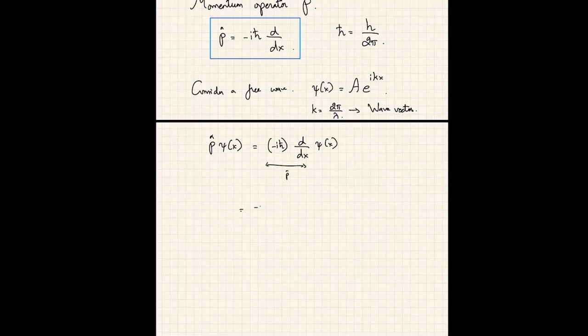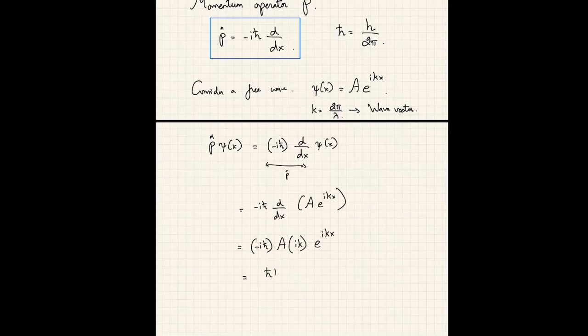So this is minus i h bar d dx acting on psi of x, which is A e to the i k x. A is of course a constant, so I can pull that out. And d dx acting on e to the i k x is basically i k e to the i k x. So if I group this properly, I have a minus i and an i together, that just gives me 1.